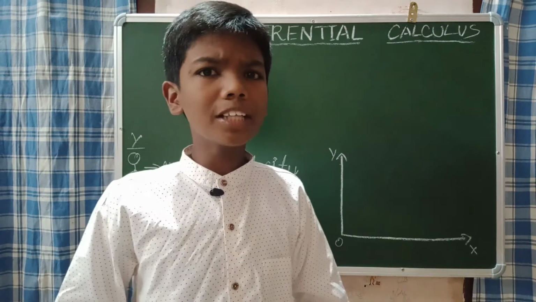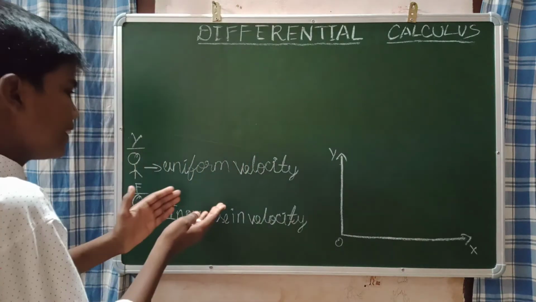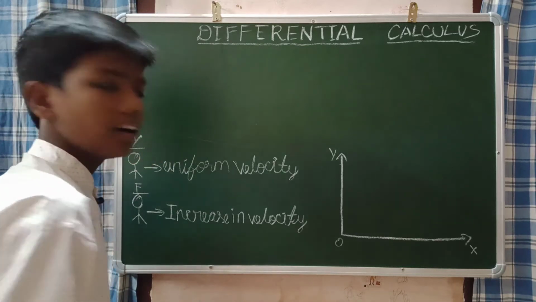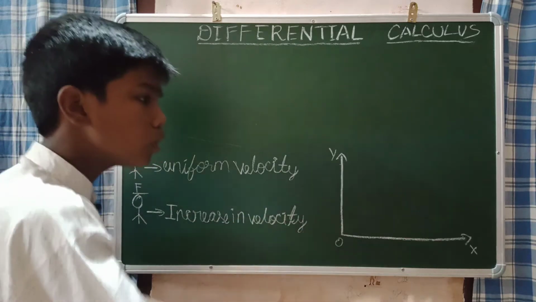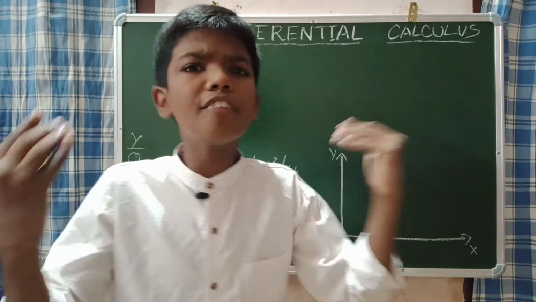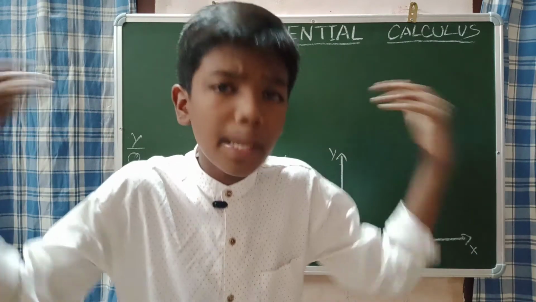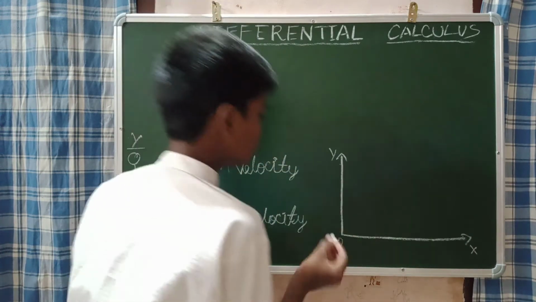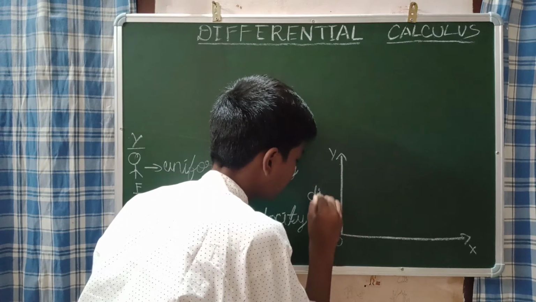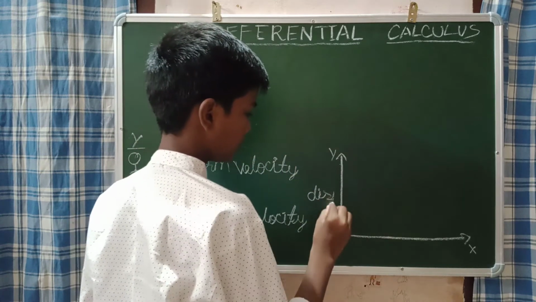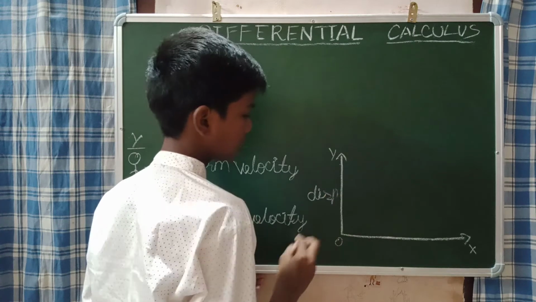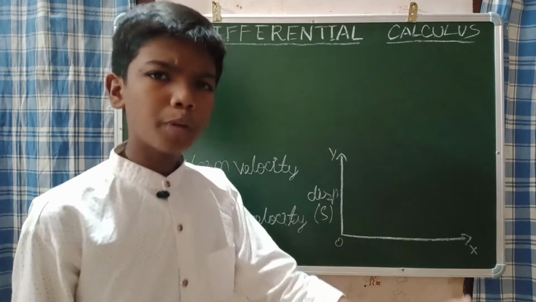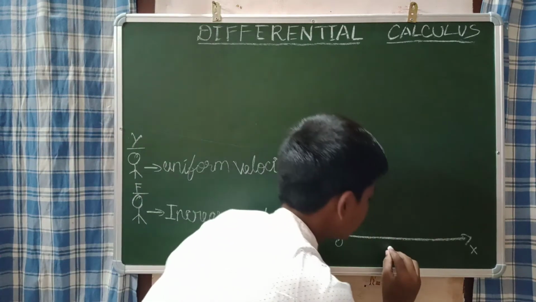Why am I taking the displacement time graph? Because I only told the velocity of a person. So in a displacement time graph you can infer the velocity. So I am going to draw the displacement time graph. Displacement, I represent it as DISP, and this is time.